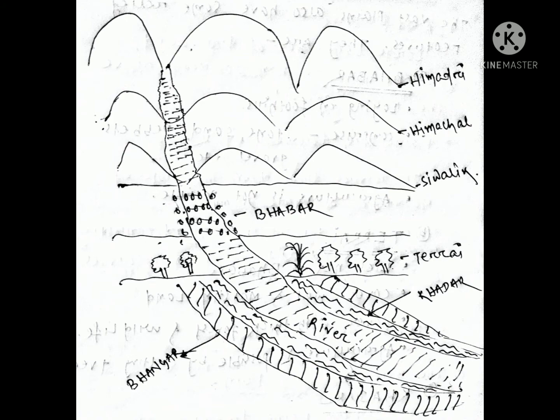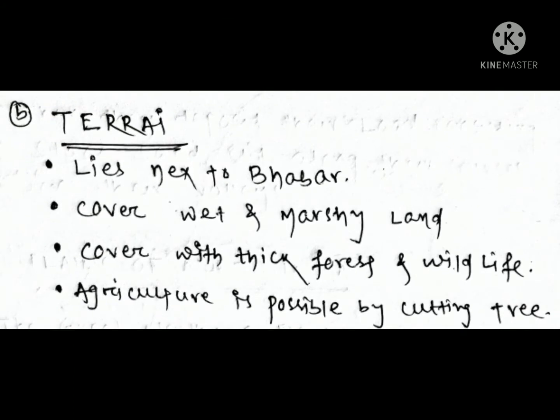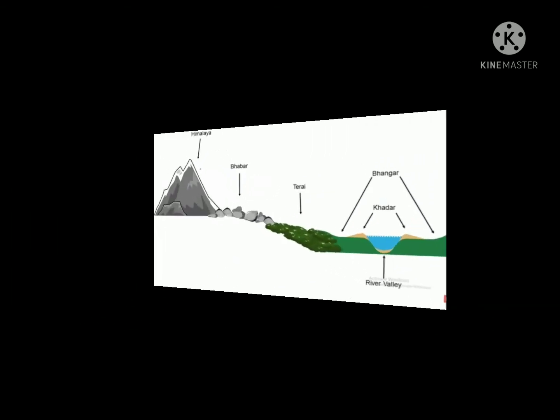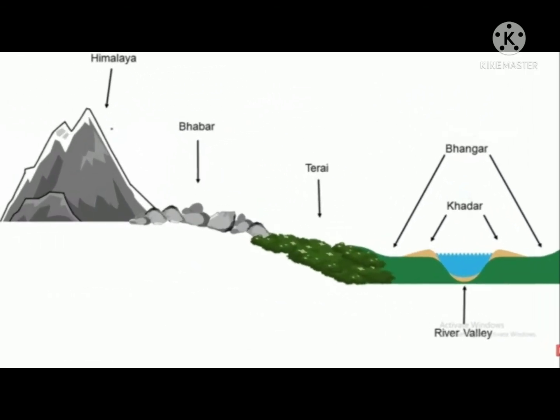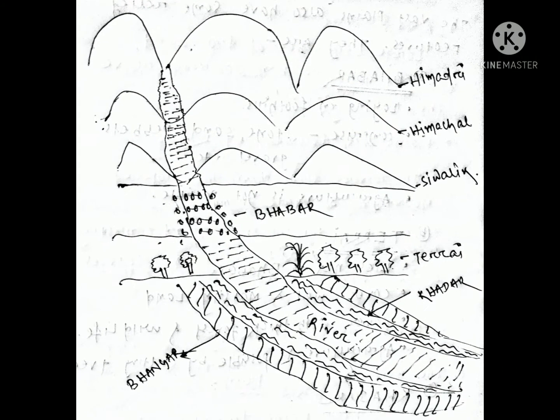Then the second feature is Terai. The Terai lies next to the Bhabbar and it is covered with wet and marshy land. And it is also covered with thick forest and wildlife. And here agriculture is possible by cutting trees.